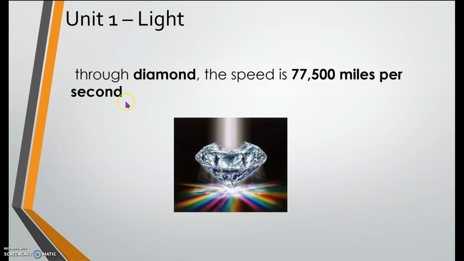Okay, next. Repeat after me. Through diamond, the speed is 77,500 miles per second. Very good. So when the light travels through diamond, it is so much slower than in water and glass. It's slower because diamond puts the brake on light. Okay, next.